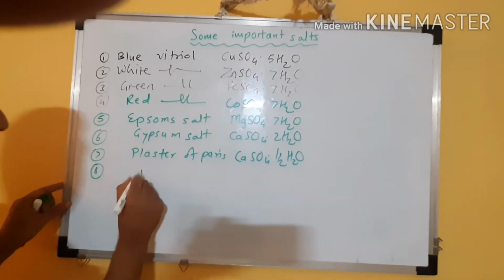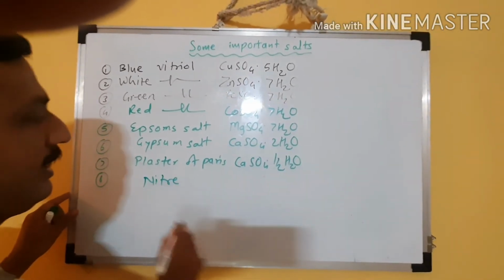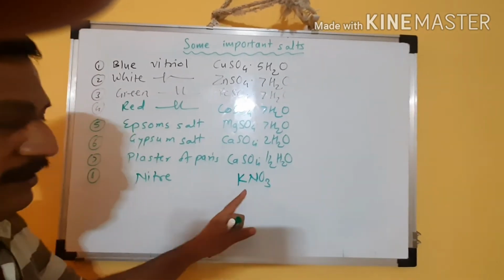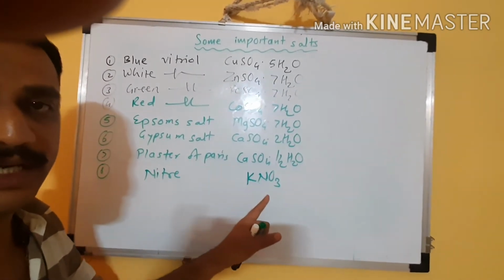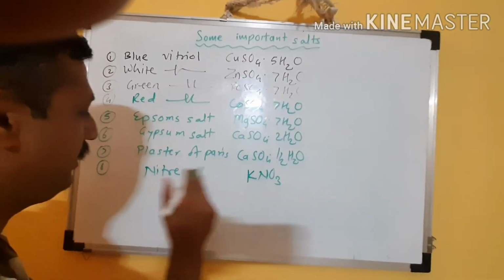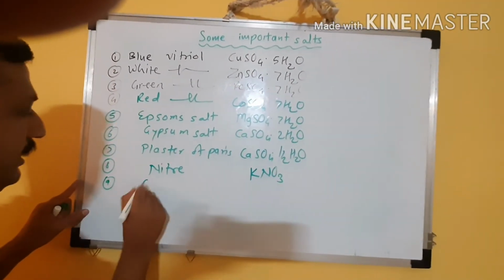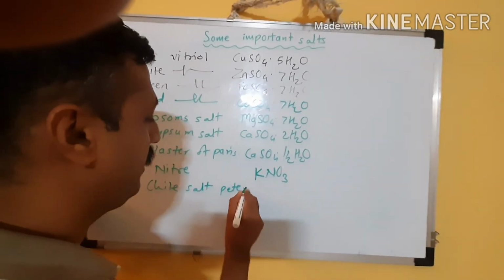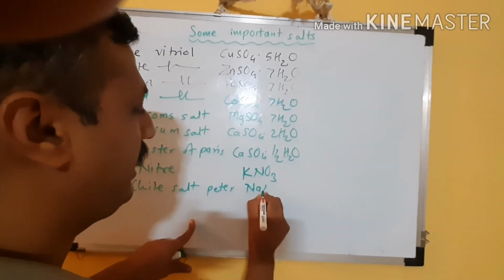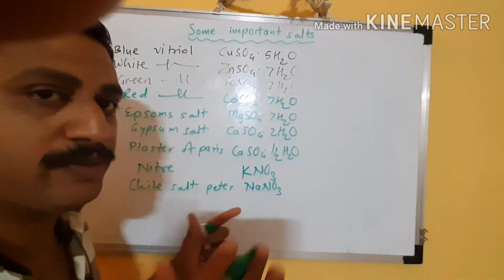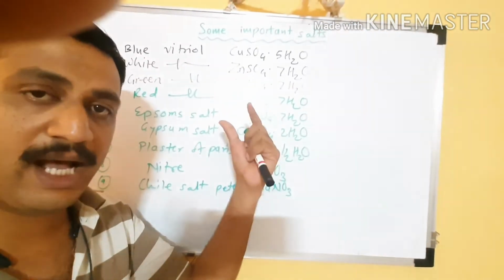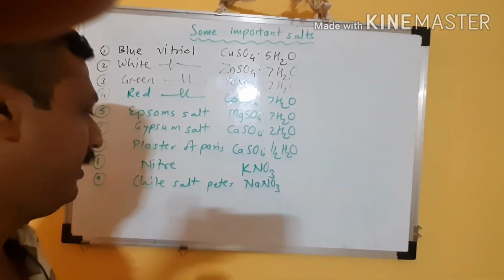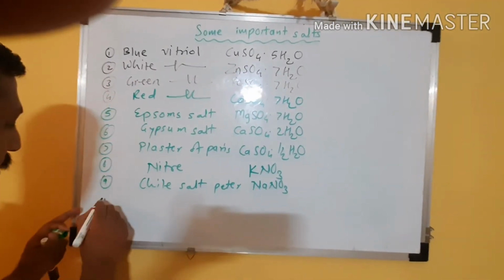Then there is nitre. KNO3 is called nitre. In fertilizers potassium is required, nitrogen is required, so KNO3 nitre. Then Chile saltpeter. This salt has the formula NaNO3. Abundant deposits of Chile saltpeter are there in the Republic of Chile, that's why the name is given to it.